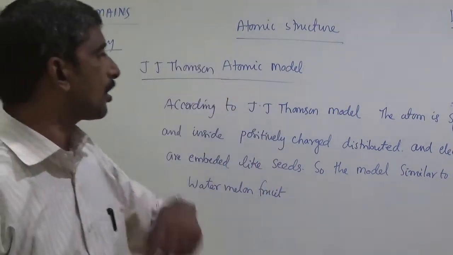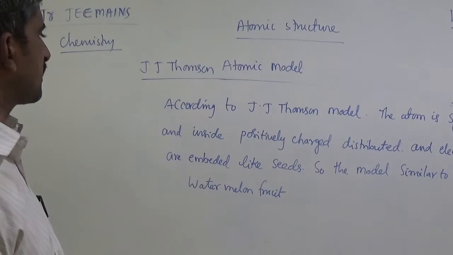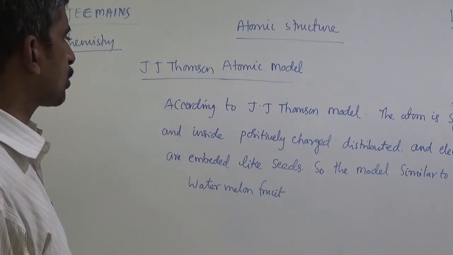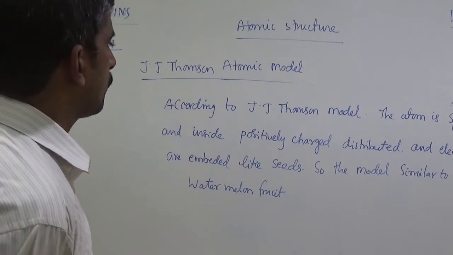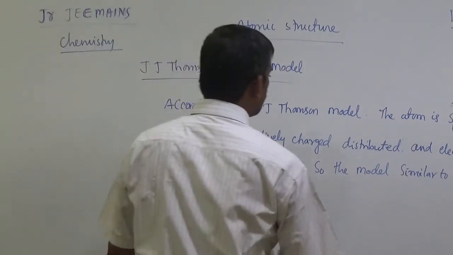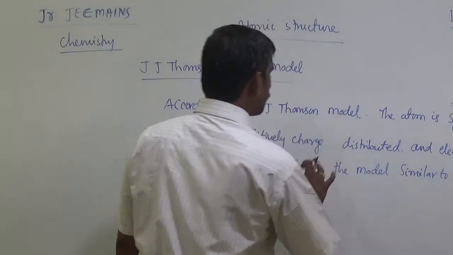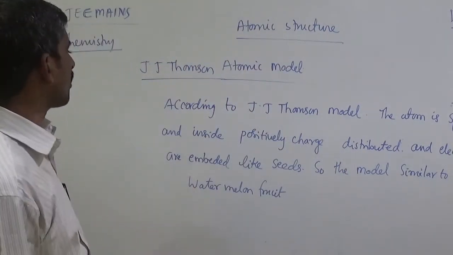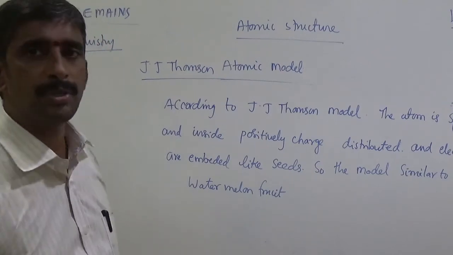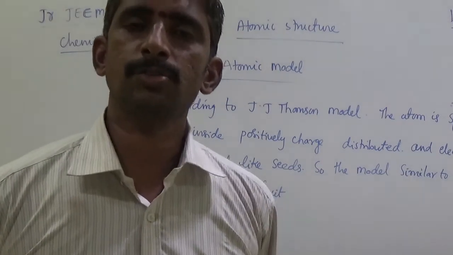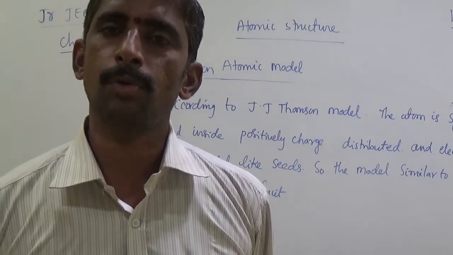According to the J.J. Thomson model, the atom is spherical and inside, positive charge is distributed, and electrons are embedded like seeds. So the model is similar to that of a watermelon fruit. Simply, the J.J. Thomson model is also known as the watermelon model.